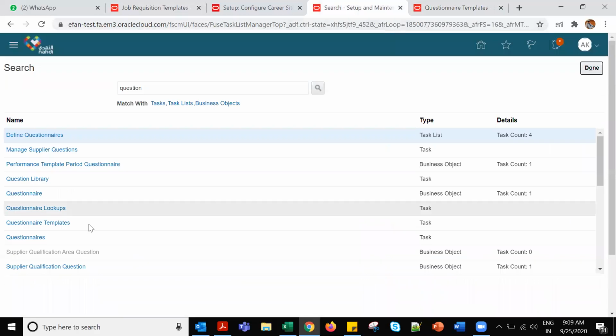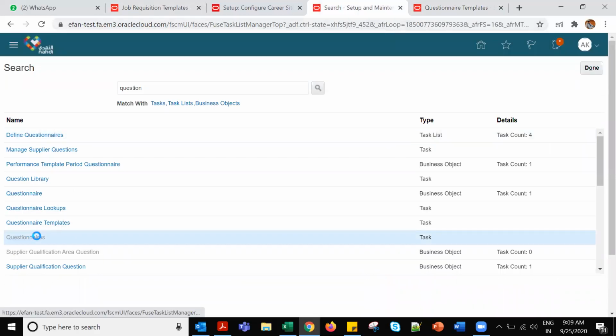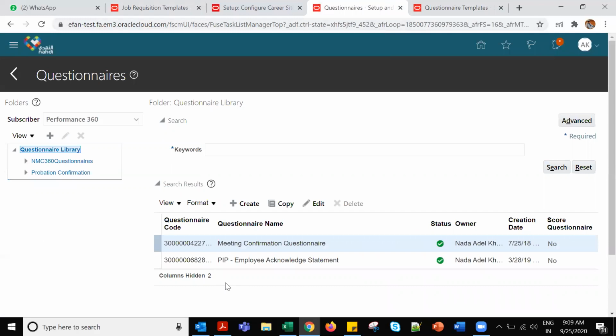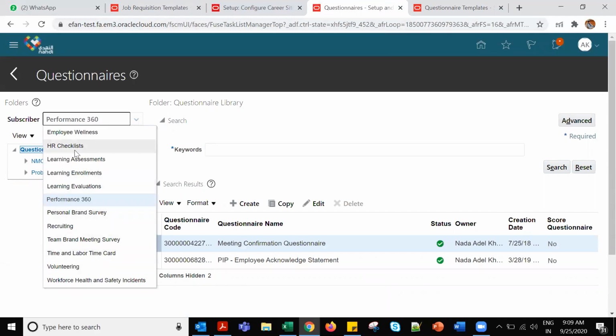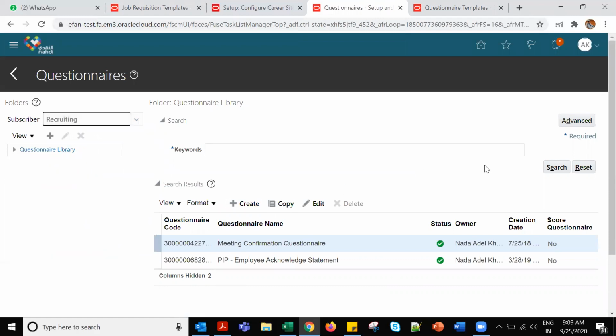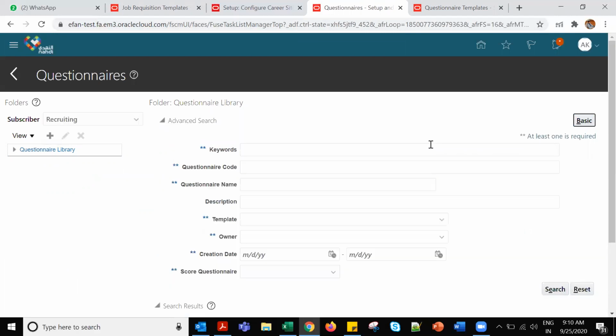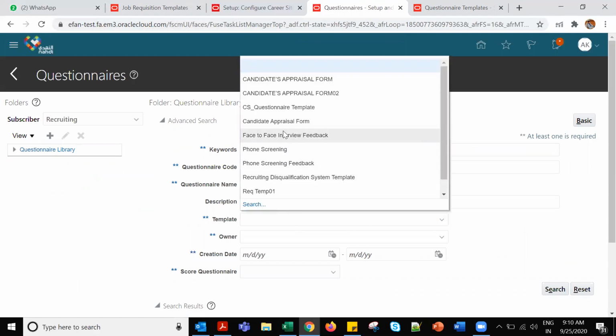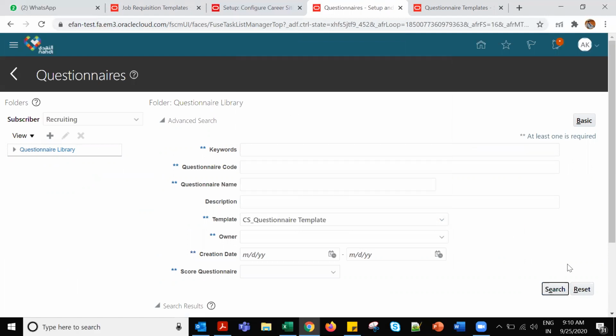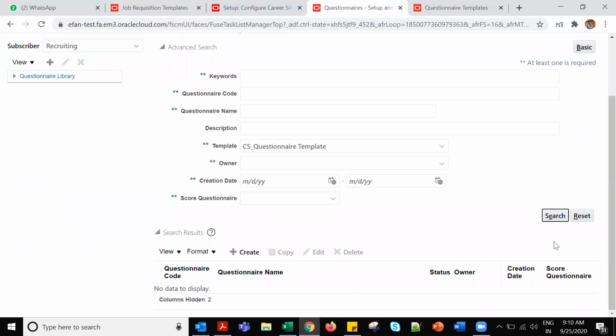Under which I created questionnaires. I created it under recruiting. That is recruiting, but nothing. CS questionnaire templates, because all are related under what you are creating. Based on that only it will work.